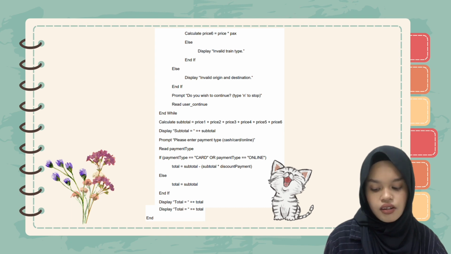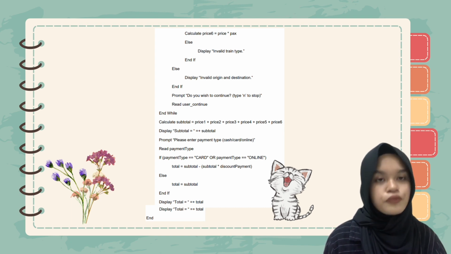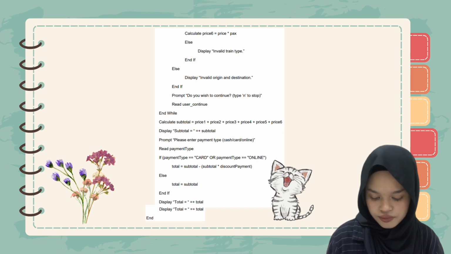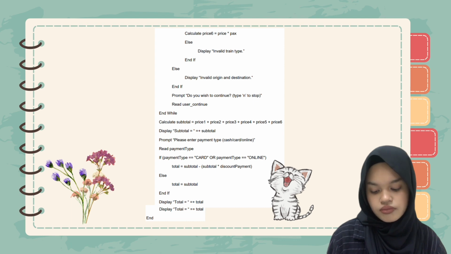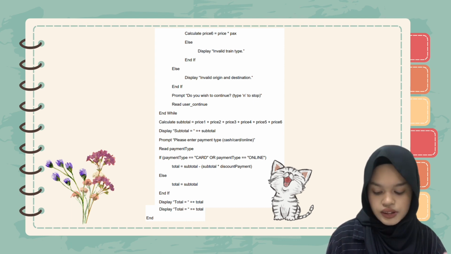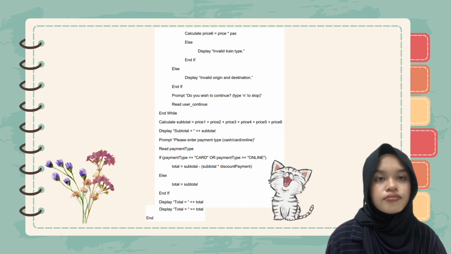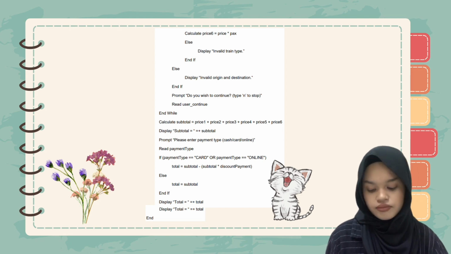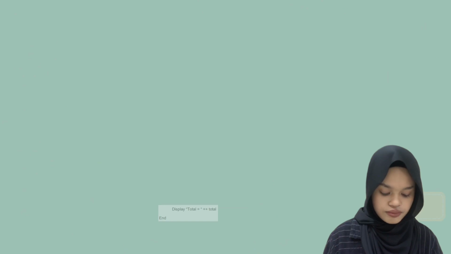If they choose cash, if they input cash to the prompt, the total equals subtotal. And then we end if. And then at the end we display total. That's the end for the pseudocode.